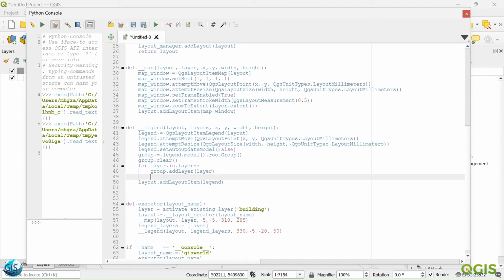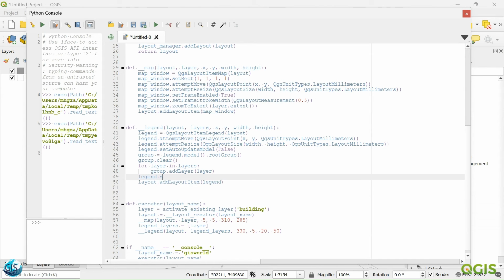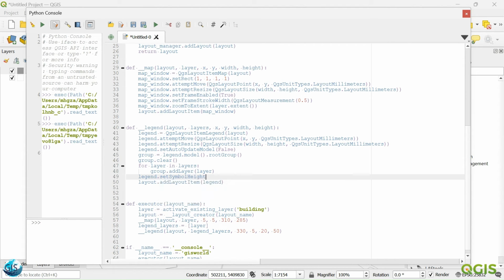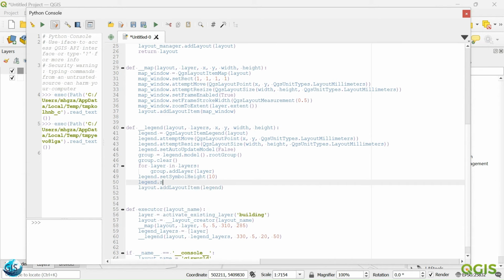We need some integer, okay, and then we can say legend dot set symbol height. So maybe, what was it? It was 10. It is too much, but yeah. Here we don't have a duplicate, so we should write it again.